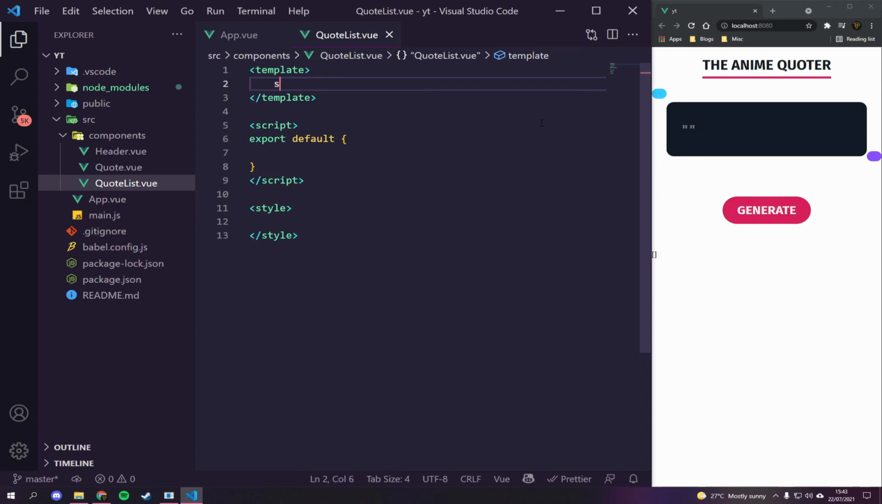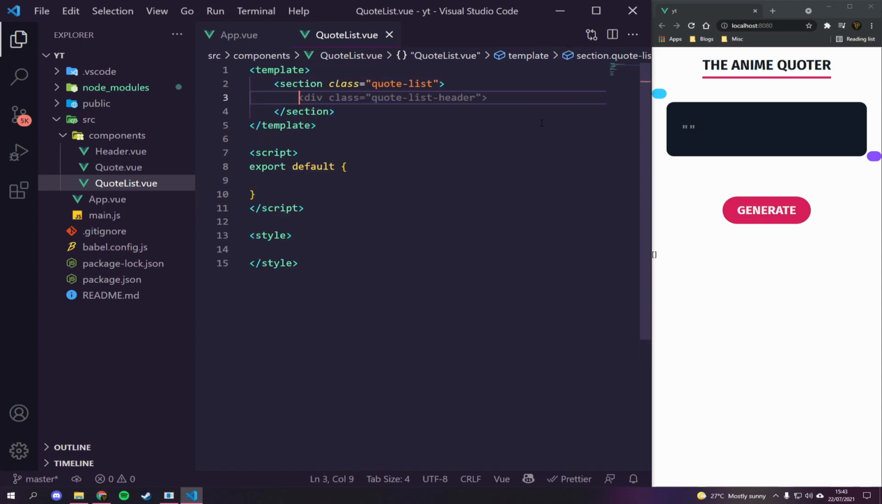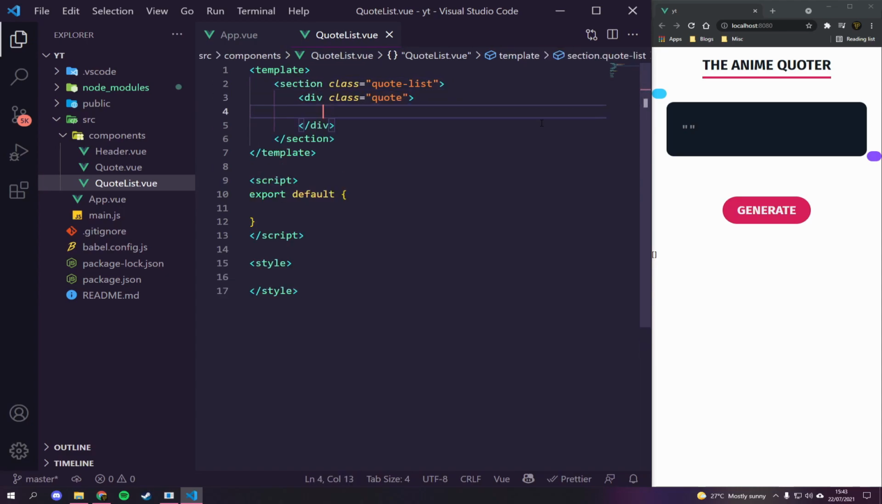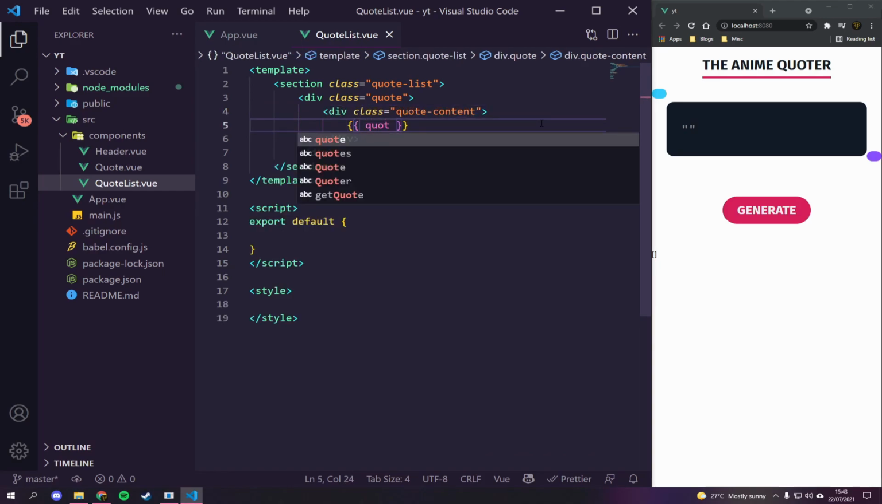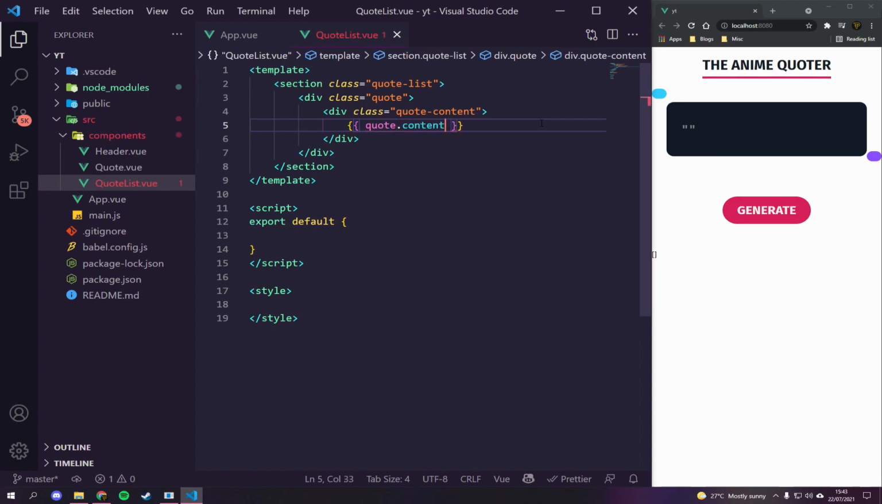So we're just going to say section.quote-list. And then inside of here, we're just going to have a .quote, which will have inside of it a quote header or quote content. It's basically just going to be, let's just say quote content, and then pass through. We're going to actually just get quote.content there.